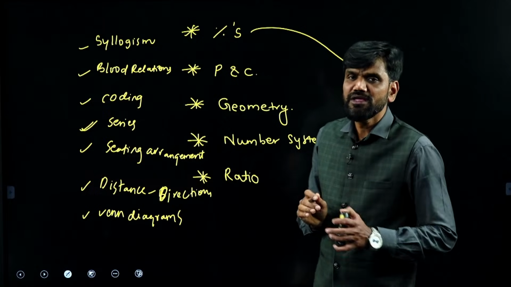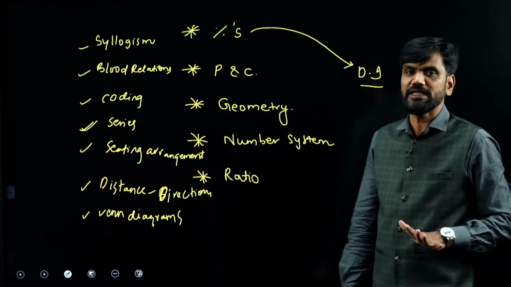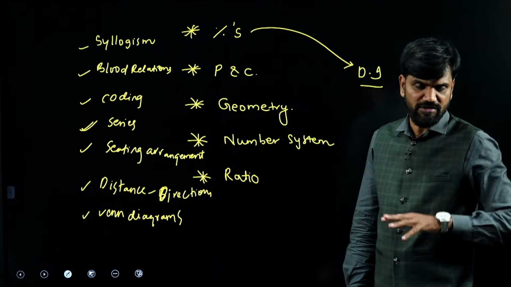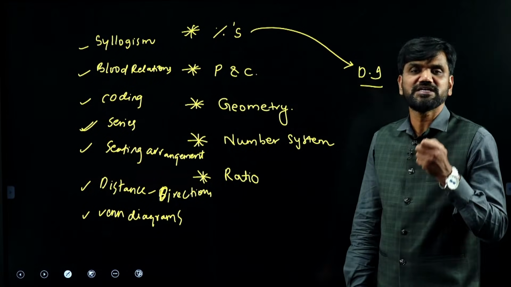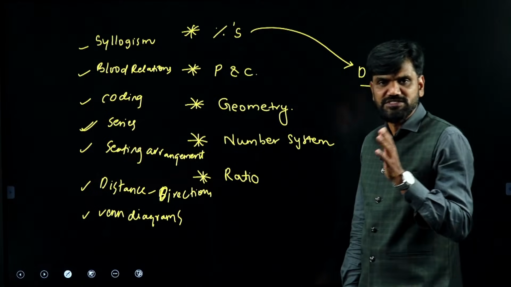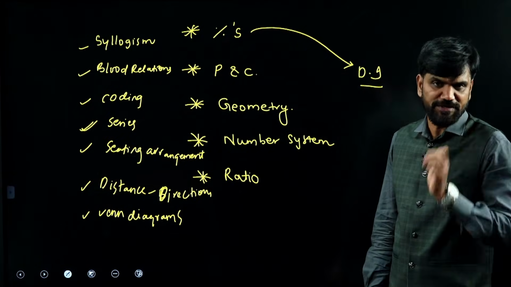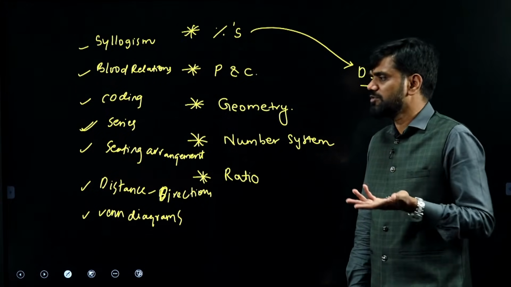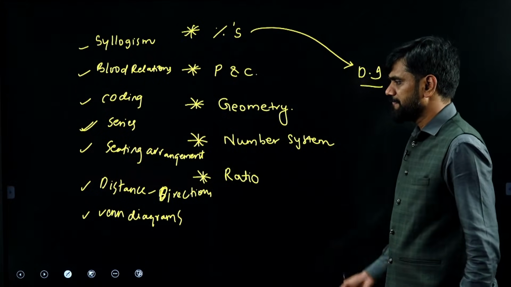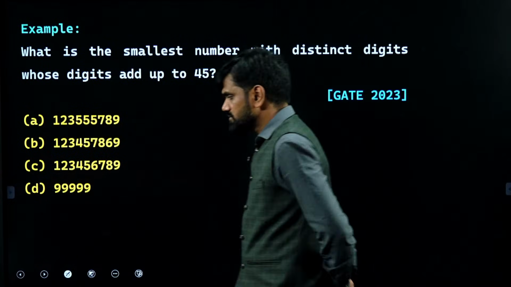If you are practicing these 13 concepts, 6 plus 7, in the next 50 days, these topics along with your previous exam questions, that preparation is sufficient for you to score maximum marks in numerical ability. Right dear? Let us now go on to see more problems from GATE. Any doubts, please tell me.